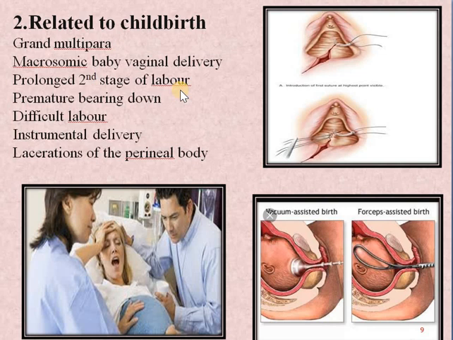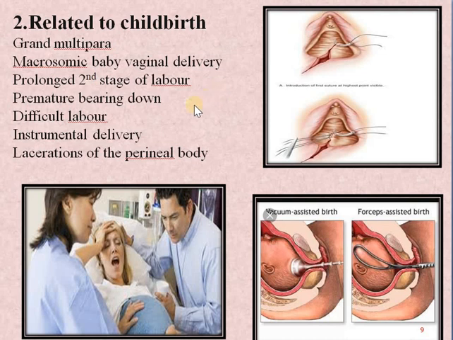So from the time period the cervix gets fully dilated until the baby is delivered, that is called the second stage of labor, which normally takes almost 30 minutes in a multipara, or up to 2 hours in a primipara. If it extends beyond 2 or 3 hours, there has been continuous bearing down for a long time, which causes loosening of the ligaments attaching the uterus, or weakening of the muscles of the pelvic floor. That is the reason a prolonged second stage of labor may cause prolapse.